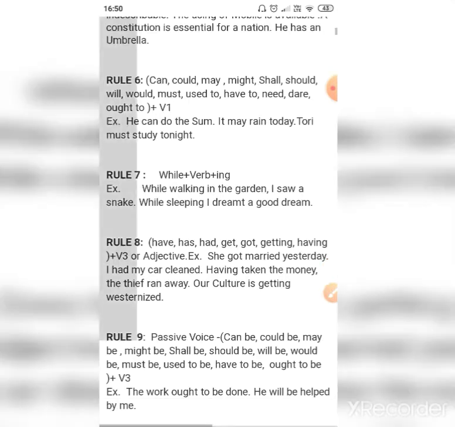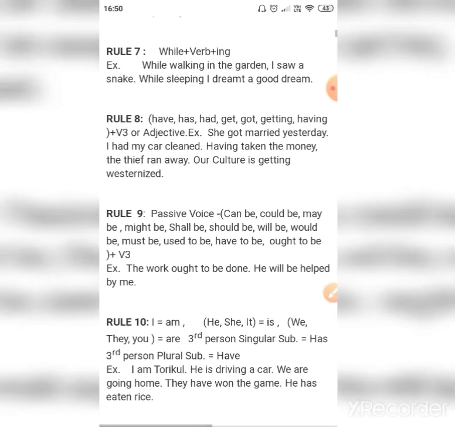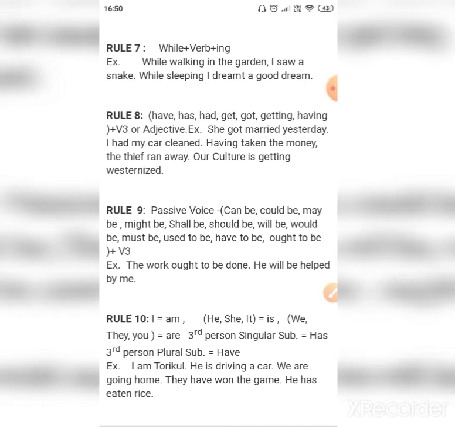So rule number 7 says wherever we are using the word while, there will be first form of verb plus ing, like while walking, or in the second sentence while sleeping. Rule number 8 says that all these words in the bracket carry third form of verb or adjective. Take the example, she got married yesterday. Got, after got you will use third form of verb. And after all these words which are there in the bracket, there will always be either third form of verb or adjective.